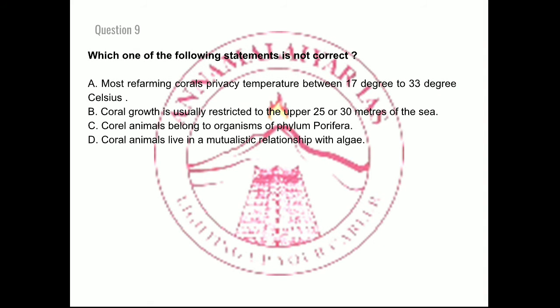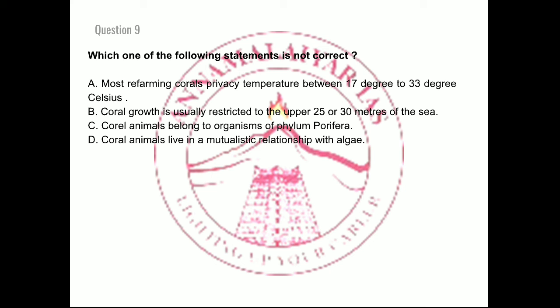Which one of the following statements is not correct? Option A: most reef-forming corals prefer temperatures between 17 degrees to 33 degrees Celsius.